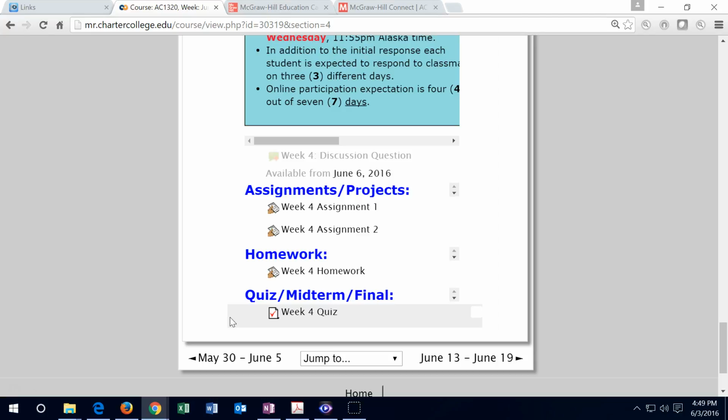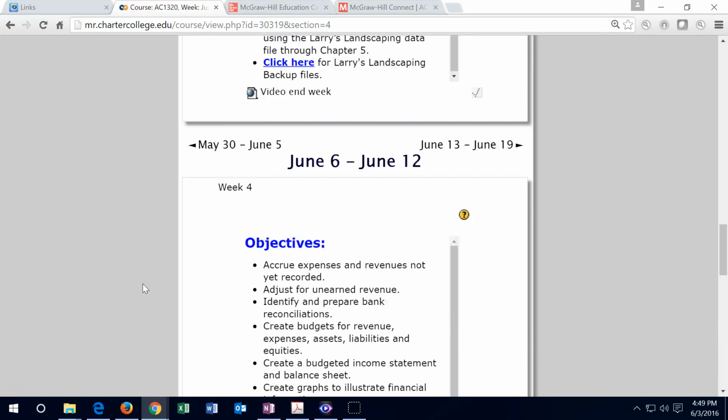So make sure to do the quiz by Sunday, and it's multiple choice questions. If you run into a time constraint, then do as much of the assignments as possible and then go back and pick those up for late work. We have a lot more leeway for late work on the assignments than we do on the quiz. So you want to get everything in. If you run into a time constraint, make sure to do the quiz and then pick up as much homework as you can. And then if you have to do late work, then do the late work.